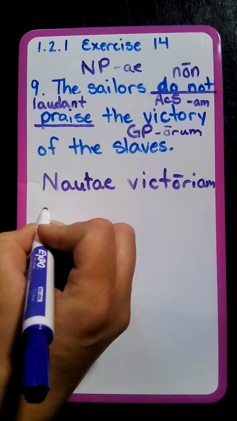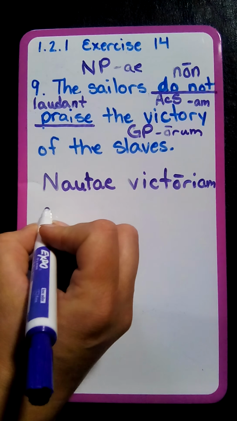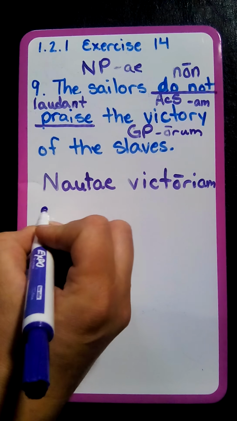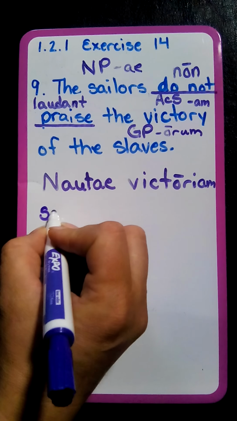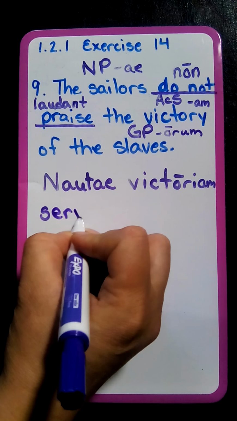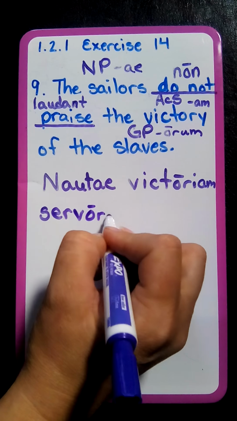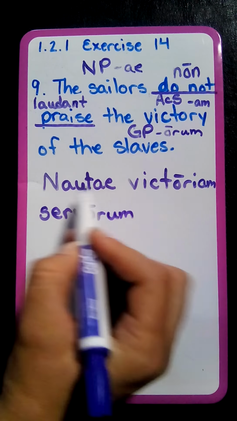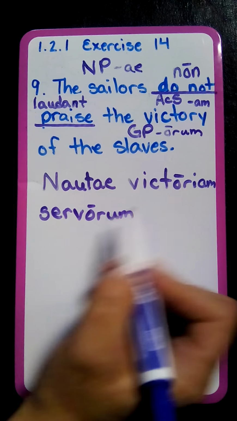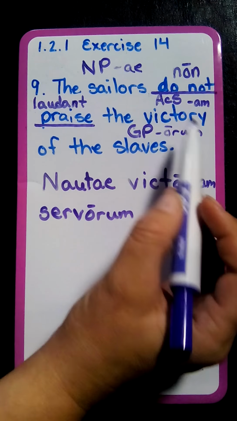We're going to write the stem of slaves, which is servus, servi. So our stem is servu. And we're going to add our orum, O-R-U-M. So nautae victoriam servorum.